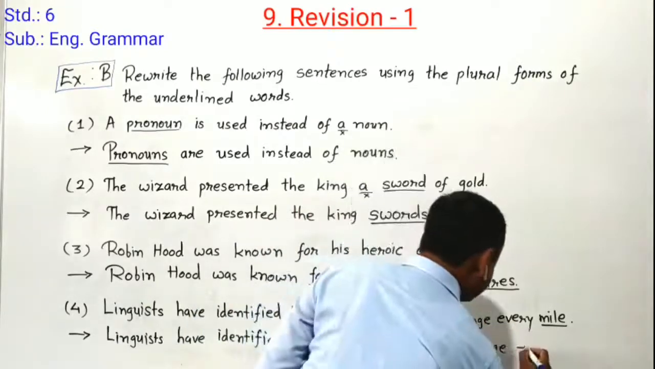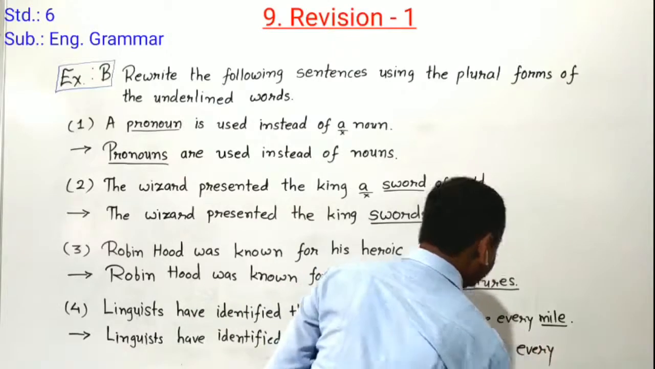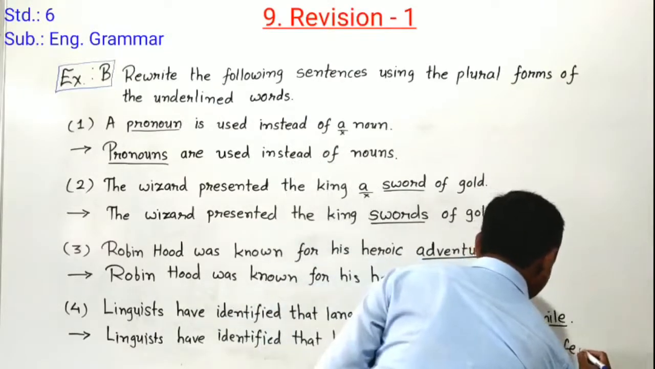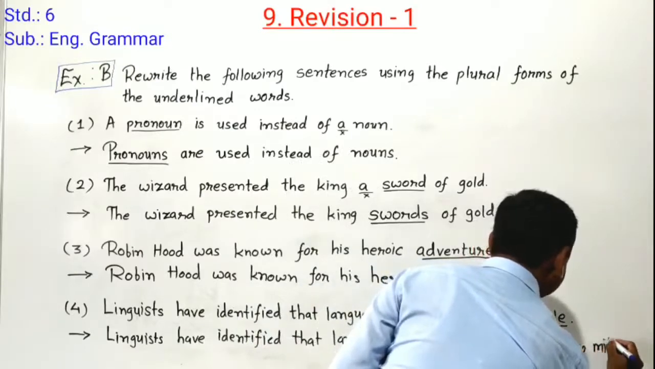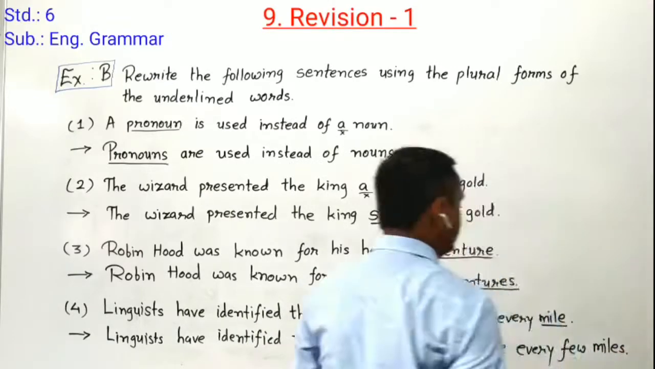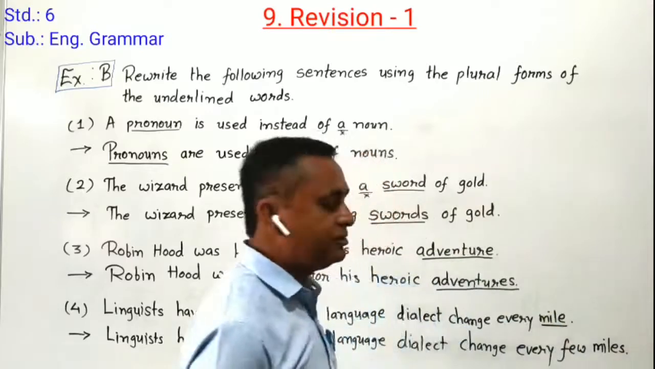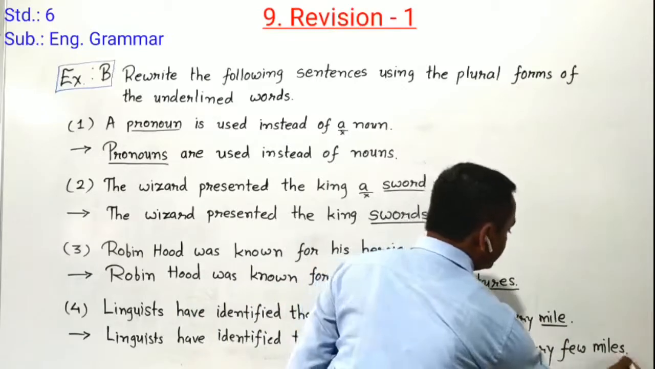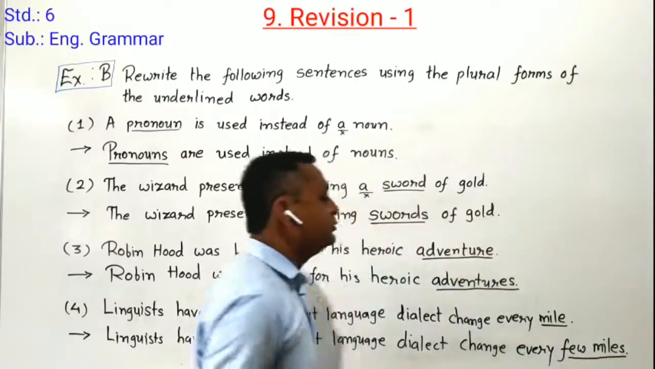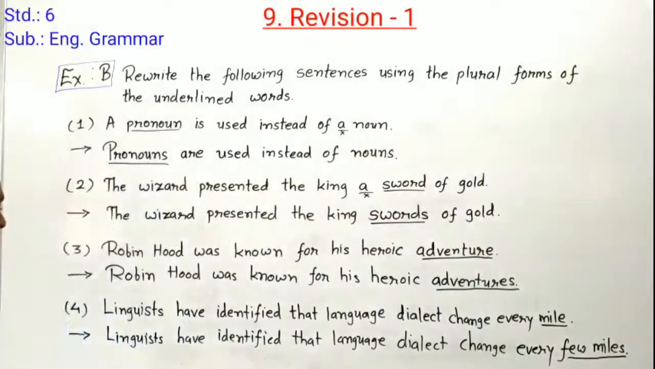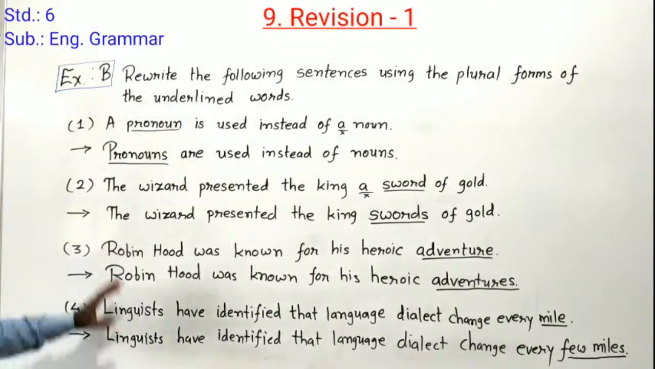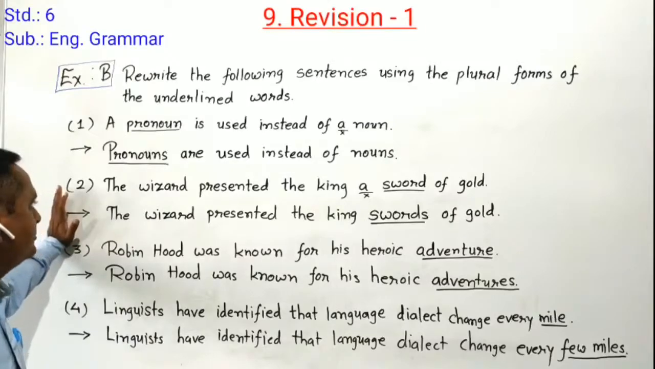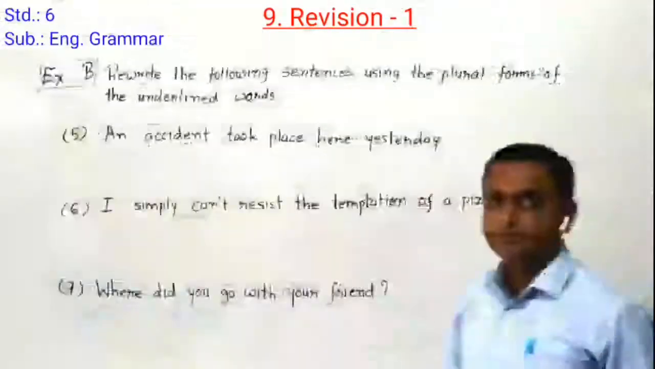Here every remains same. Every, then we have to add one word here, few, F-E-W, few miles. Mile is a countable noun, so we change it into the plural form, and before that miles we add few. So now it changes like that, every few miles. So now it converted into plural form. Can you understand, students? Here our 4 sentences are over. Remaining sentences we have to see in our next screen.